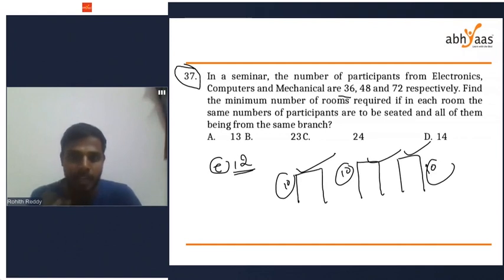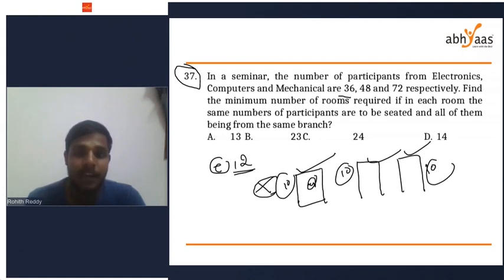One more condition is given: if there is one electronics student in room 1, the remaining 9 students should also be electronics. If there is one computer student in room 1, the remaining 9 should be from computer science only. So these are the two conditions we have to look for. The number of students in each room should be the same, and the participants in the room should be from the same branch. So, the minimum number of rooms required to arrange those students.